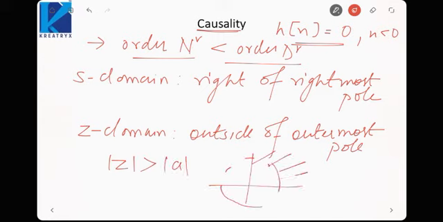That's why I am saying outside of the outermost pole, because the outermost pole will also be present in the form of a circle. So it should be outside the circle corresponding to the outermost pole. Draw circles corresponding to each pole. Then if the ROC is lying outside the outermost circle, it will be a causal signal.